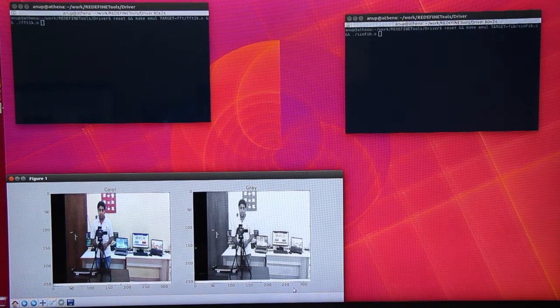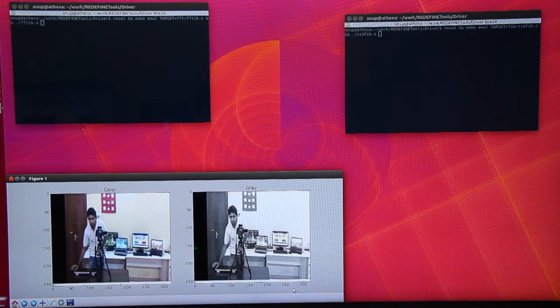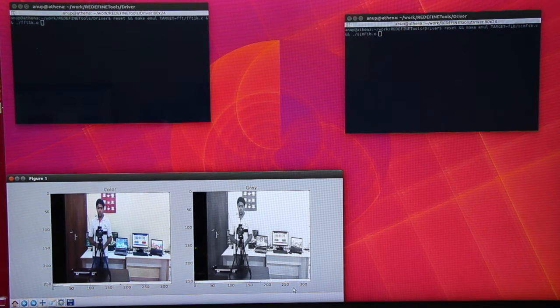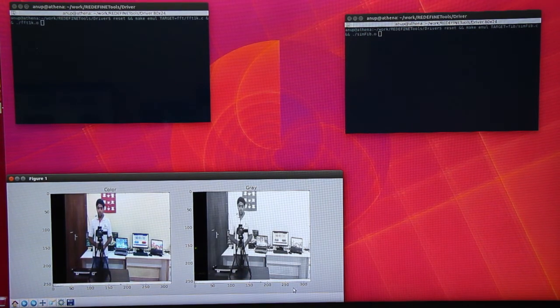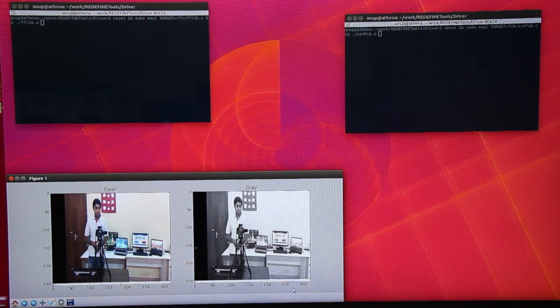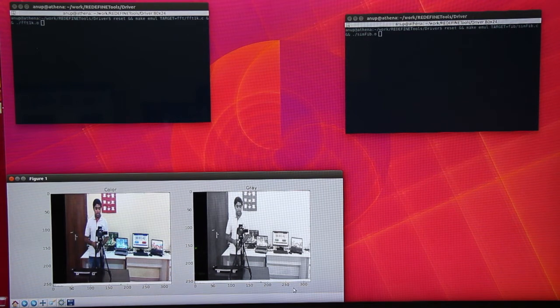Once Redefine completes the conversion of input color images to grayscale, the grayscale images are transferred back to the host. The host application renders the input color image and the output grayscale image received from Redefine next to each other. In the images, you can see myself recording the demonstration.